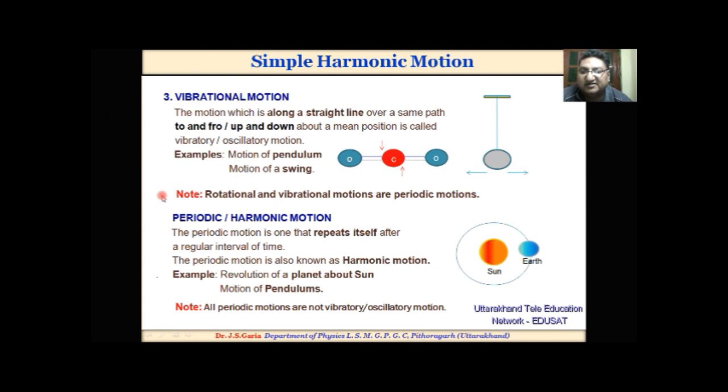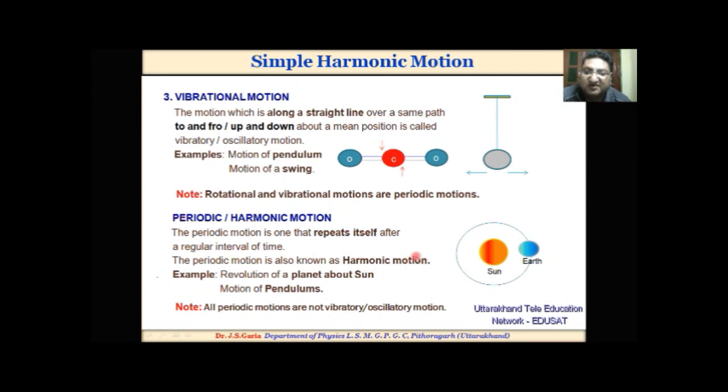The important thing is that all the rotational and vibrational motions are periodic in nature. Periodic and harmonic motion. The periodic motion is one that repeats itself after a regular interval of time. The periodic motion is also known as harmonic motion.